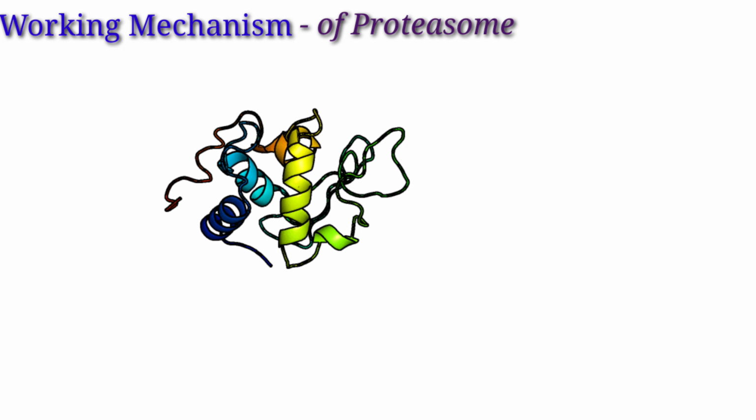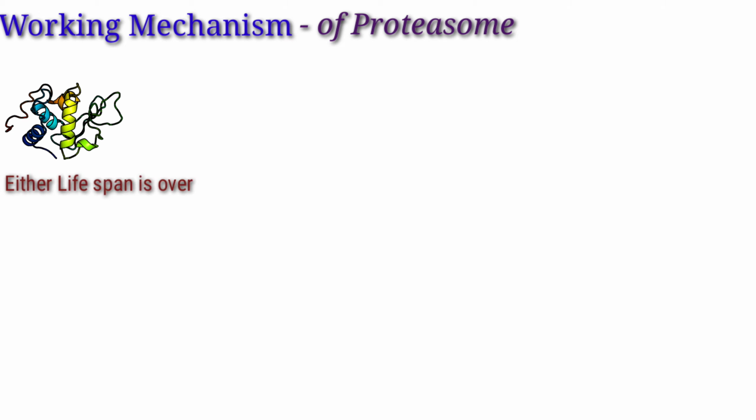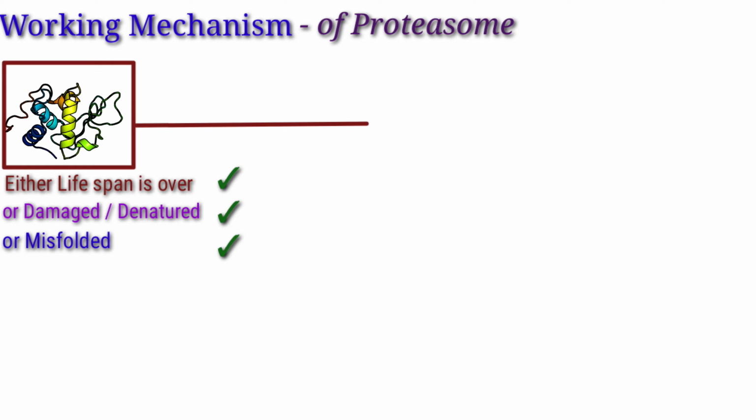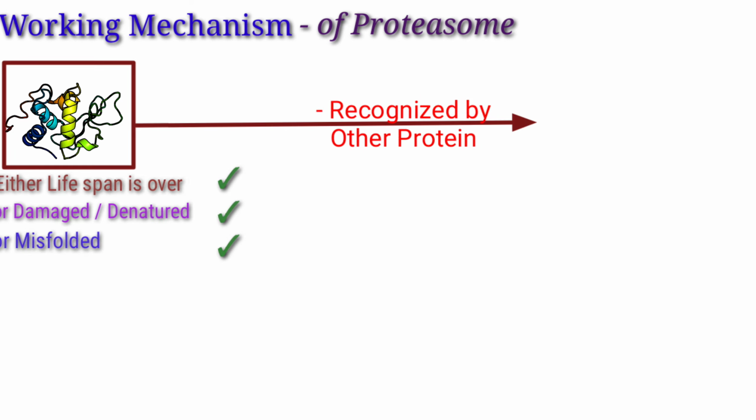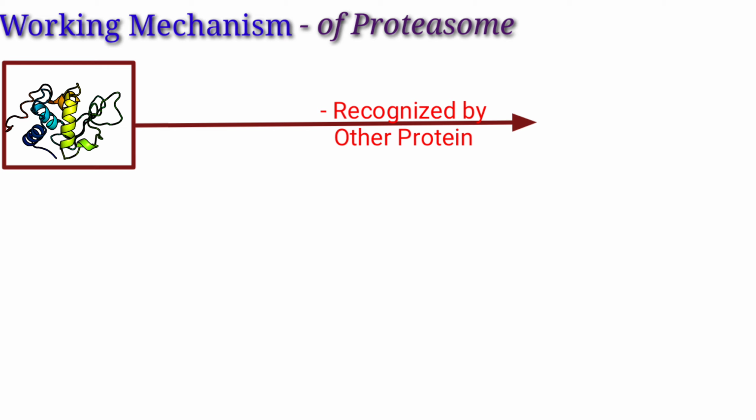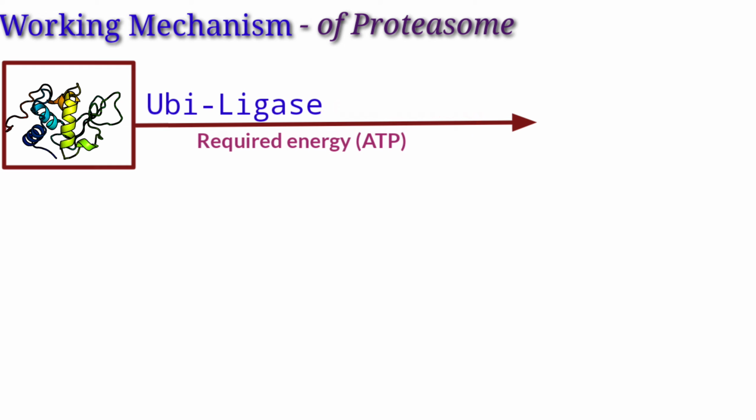Consider a target protein whose lifespan is over, or a protein which is denatured, damaged, misfolded, or wrongly folded. In all these scenarios, this target protein is recognized by another protein, which is known as the ubiquitin ligase enzyme. These ubiquitin ligase enzymes are of different types. E1, E2, E3 are various types of ubiquitin ligase enzymes.